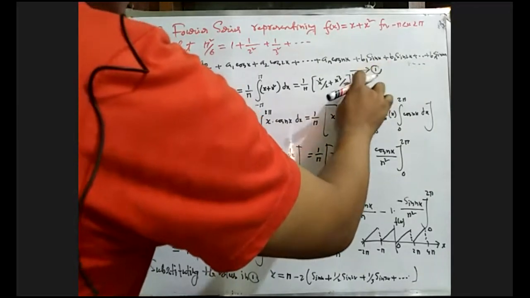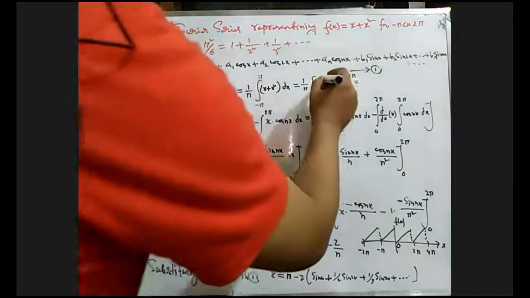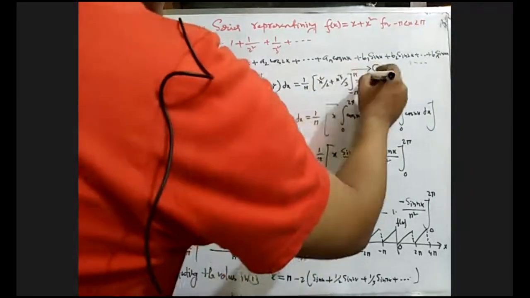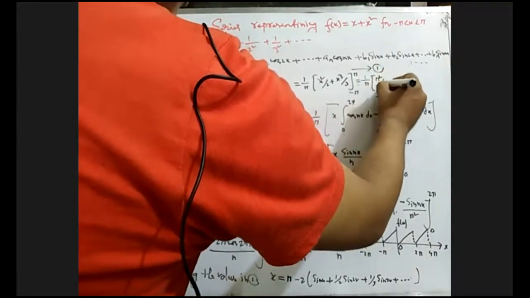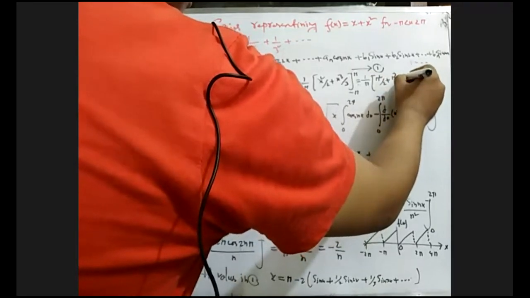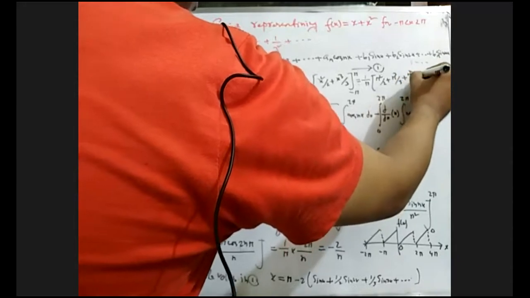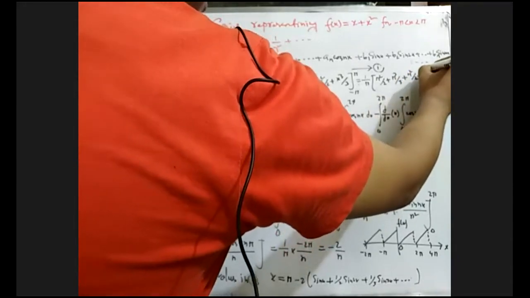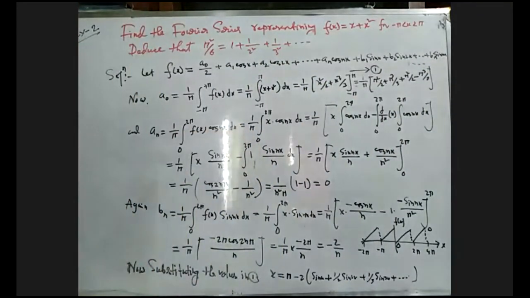Just putting in all these values. First, for the upper limit, x equals pi, we get pi square by 2 plus pi cube by 3. Similarly, for the lower limit, we get minus pi square by 2 and minus pi cube by 3.